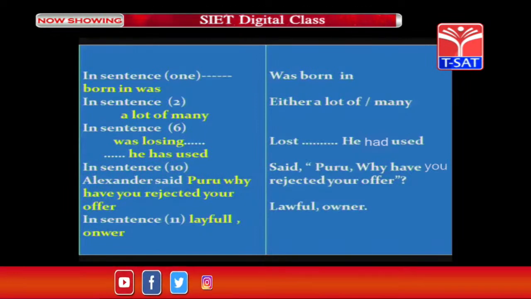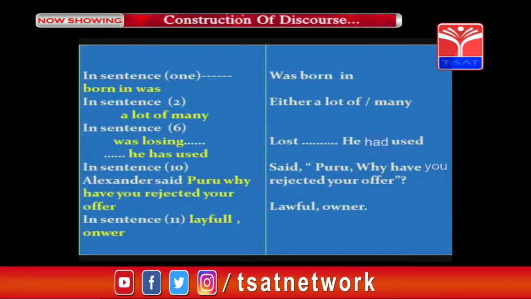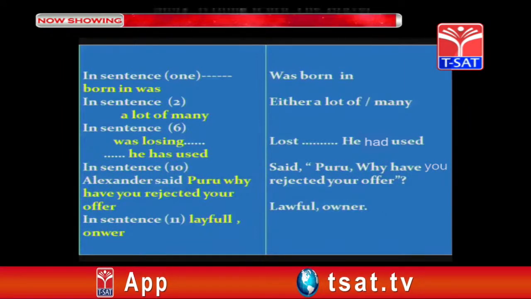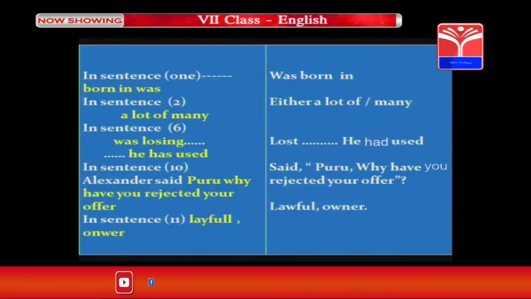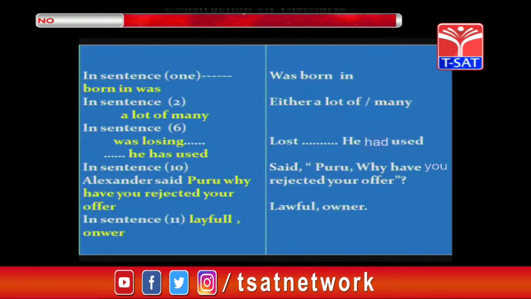Coming to the next sentence, in sentence 10, Alexander said, Puru, why have you rejected the offer? Of course, the mistake does not seem to be present on the surface, but when we get into the grammar aspect like direct speech, in direct speech the speaker's details are given and also the exact words spoken by the speaker, but there is something to do with them.